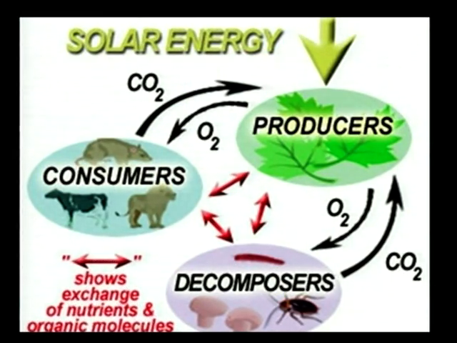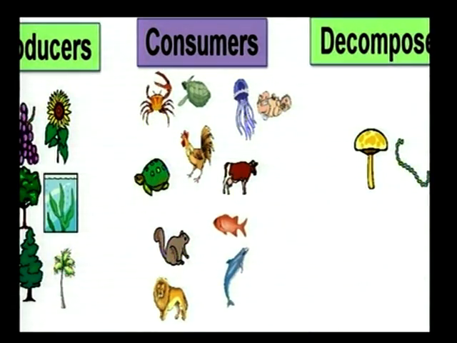Solar energy. Plants are called producers, and the energy is transferred to consumers and decomposers like fungi, bacteria, etc. These are all examples for producers, consumers, and decomposers.